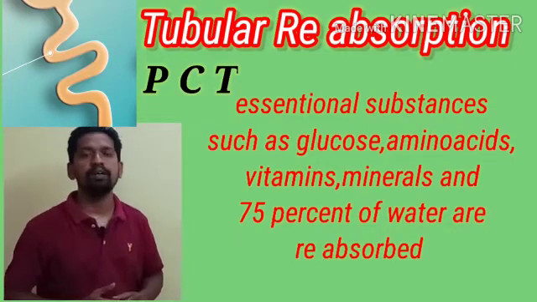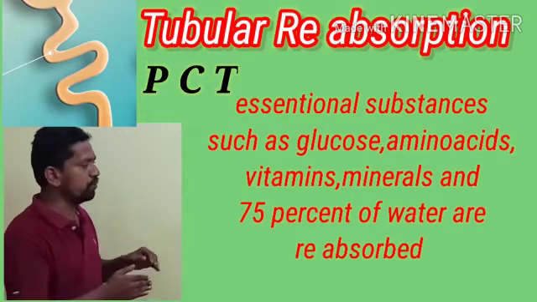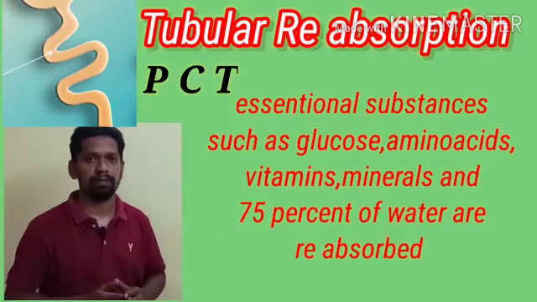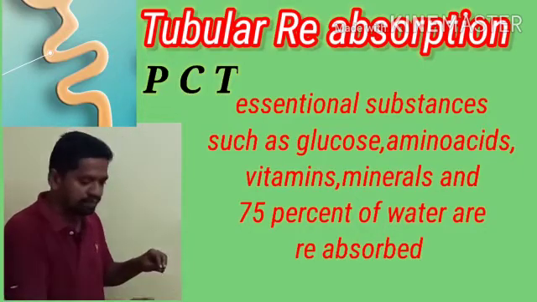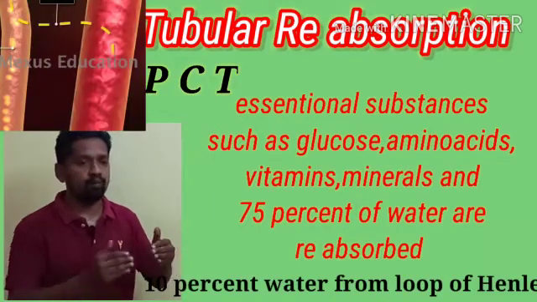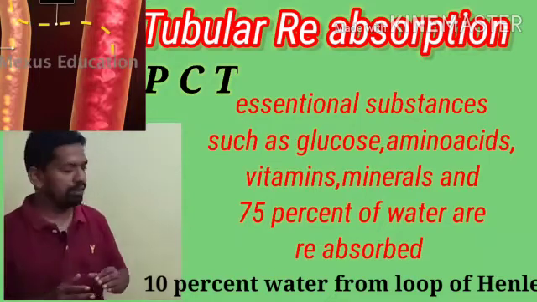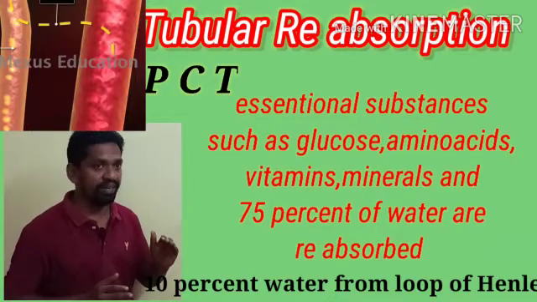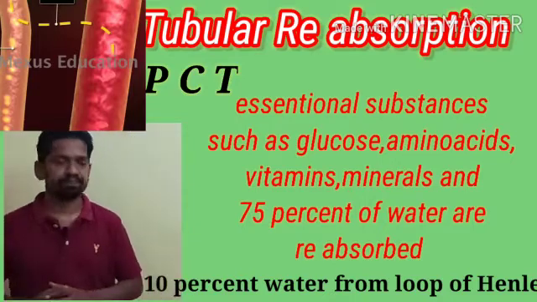In this place, more than 75% of the water is reabsorbed into the peritubular network, and as the remaining primary urine moves along the loop of Henle, some more water is again reabsorbed, especially at the loop of Henle, where 10% of the water is reabsorbed into the body.